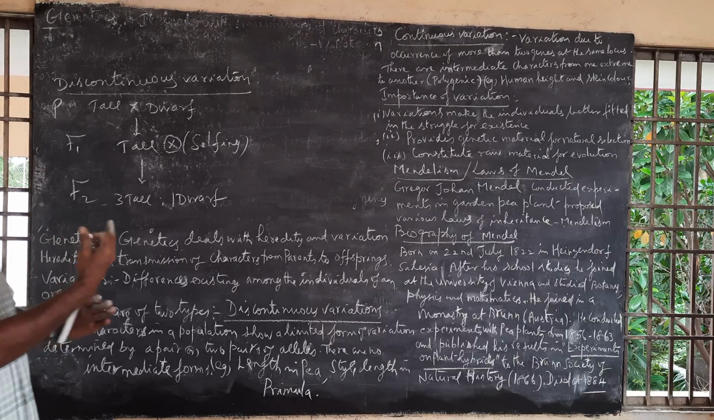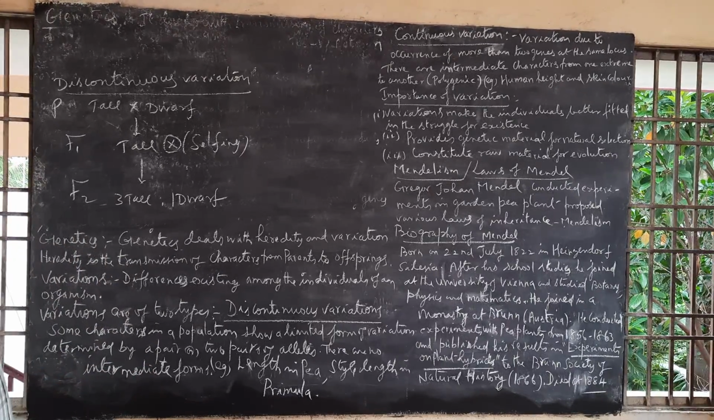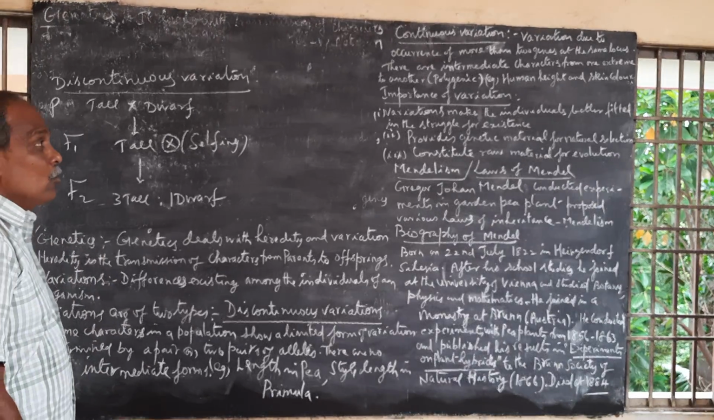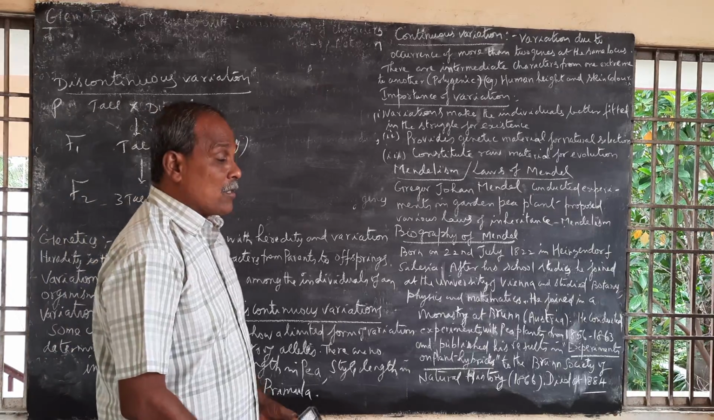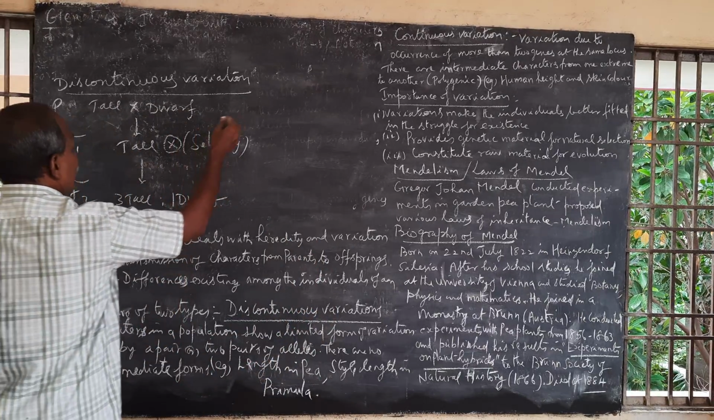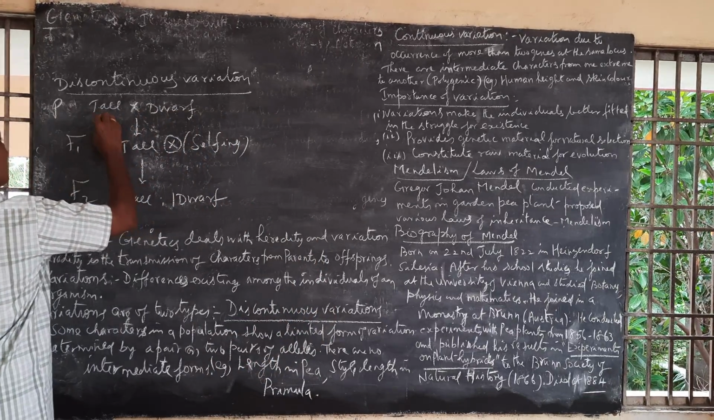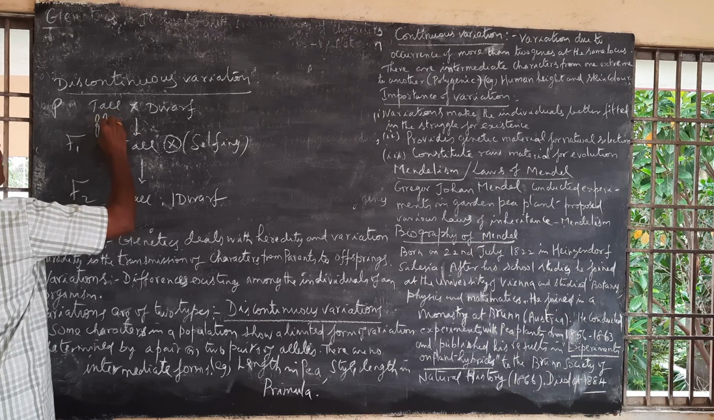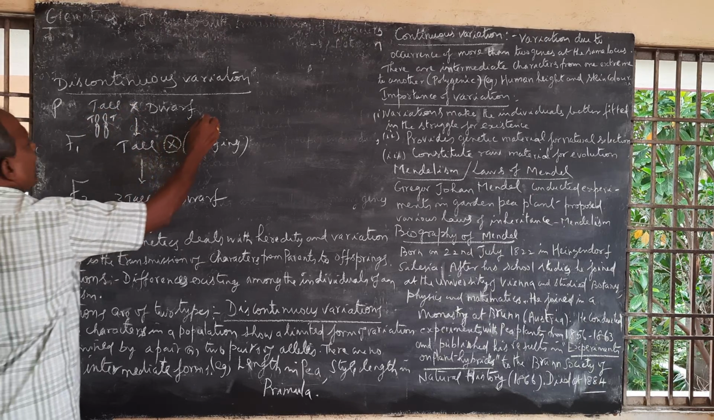Then continuous variation is due to occurrence of more than 2 genes at the same locus. More than 2 genes at the same locus, in the sense, you just see here a chromosome, capital T, capital T.